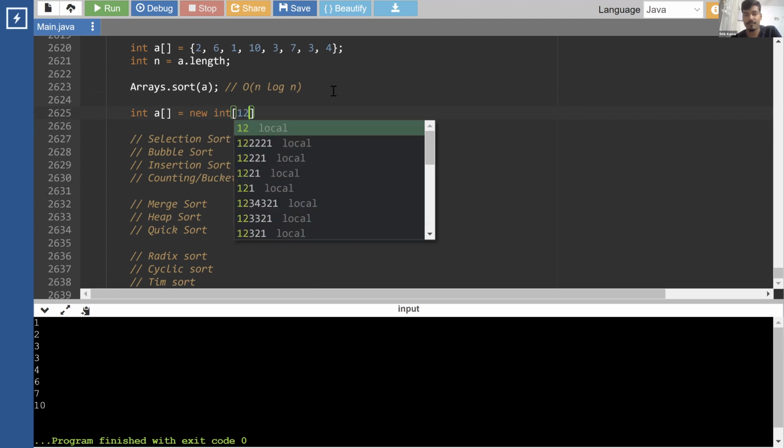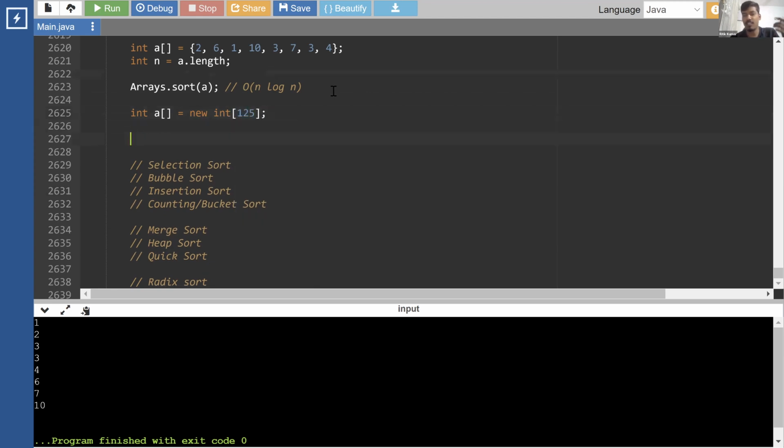Assuming the smallest age is 0 or 1 and the largest age is 124 or 125. If you tell me you have seen people 130 years of age, let's take 150. There is no person who lived more than 130. This is the age of people, not the age of any animal or any other creature. It is the age of human beings, who generally live from 0 to 100 years.